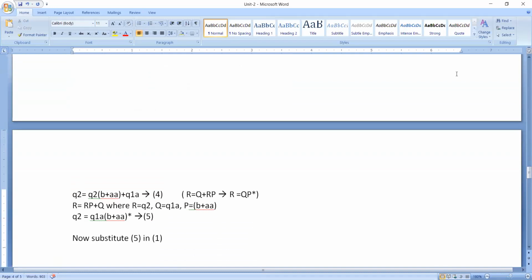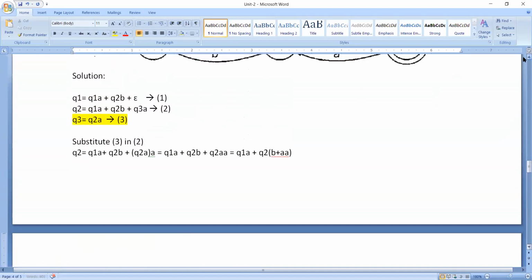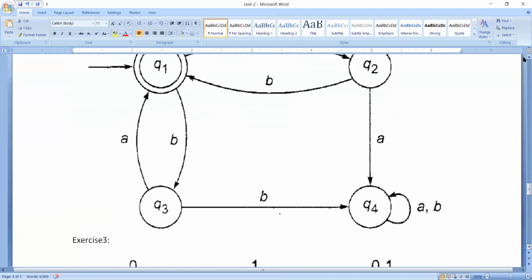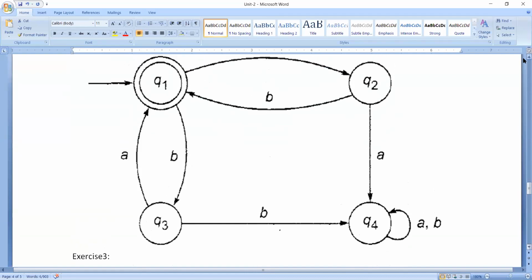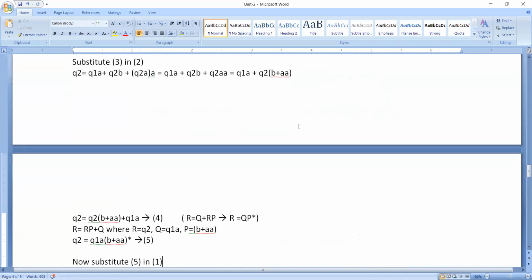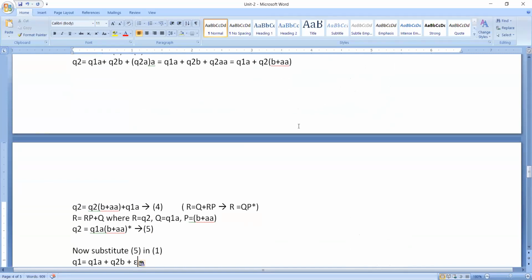Substitute 5 in 1. So what is this 1? Now I will try to copy this entire one. Just give me 5 minutes of time. Please bear with me, I will finish it off. As this is the first problem, we are going to take some time for this. Okay, now I'm going to substitute. This is our Q1, the first equation, and now we need to substitute Q2. What is Q2? This entire thing is our Q2. So in the place of Q2, we need to write this one. Now I have substituted.